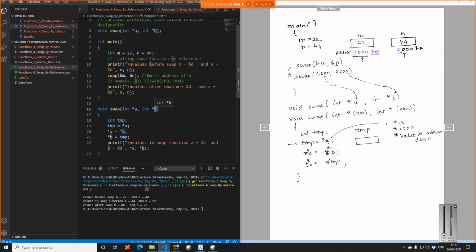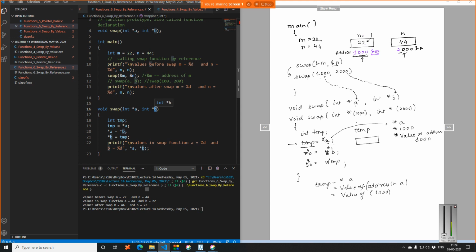As you saw, &m gets copied to a. So what I am saying is, assign temp the value of asterisk a. Asterisk means the value at the address in a. What is the address in a? So the value at 1000. What is the value at 1000? The value at 1000 is actually 22.